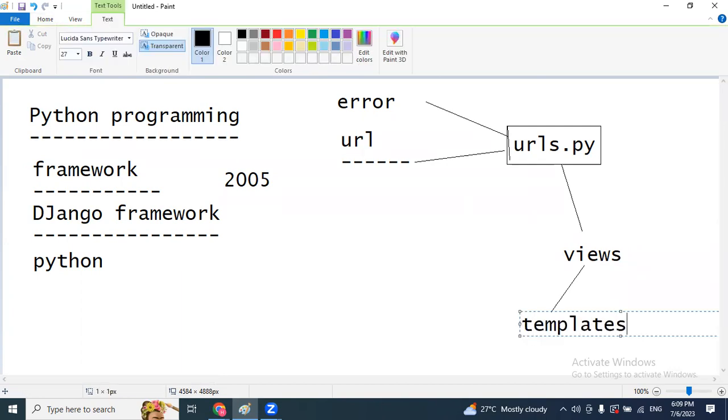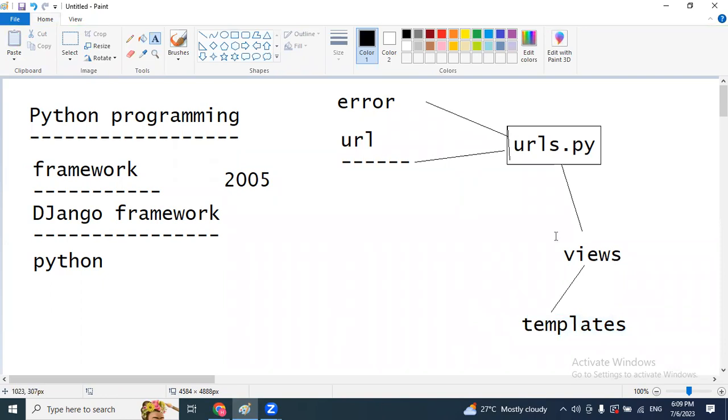By using HTML and CSS, we create different types of presentations here. For example, a visitor entered the home page, home view connected, home template connected. Immediately, templates will return the response to the views, and the views are going to display your home page on the screen. So see here, if the URL matches, these many steps are involved.